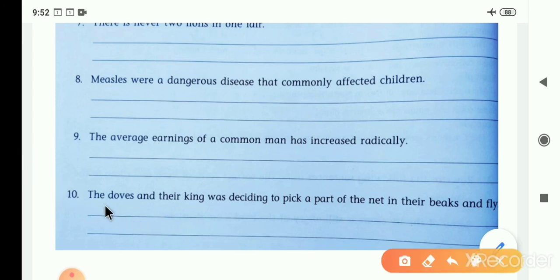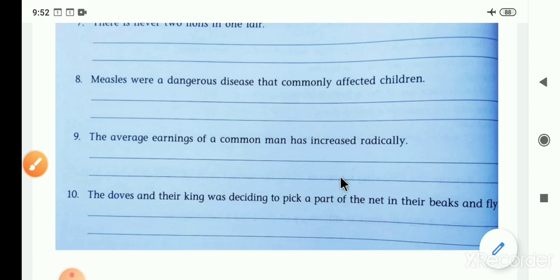We have to change here, for the doves and their king, instead of was, we have to put were, W-E-R-E, were deciding to pick a part of the net in their beaks and fly. So the finalized sentence becomes: The doves and their king were deciding to pick a part of the net in their beaks and fly. Now can you understand, student?